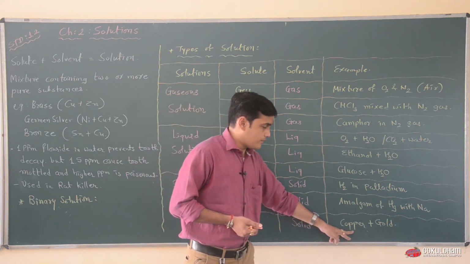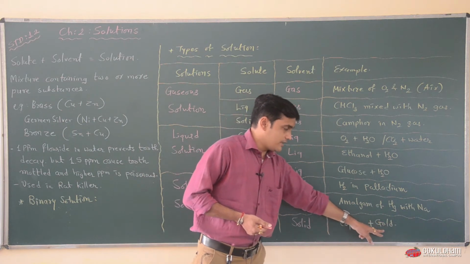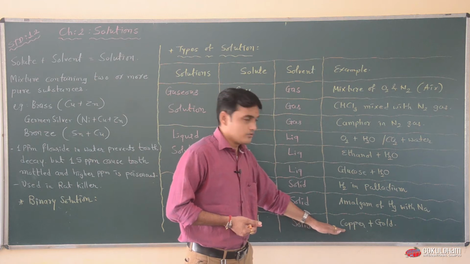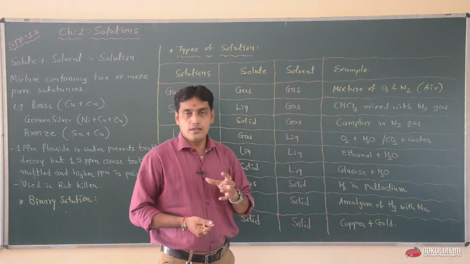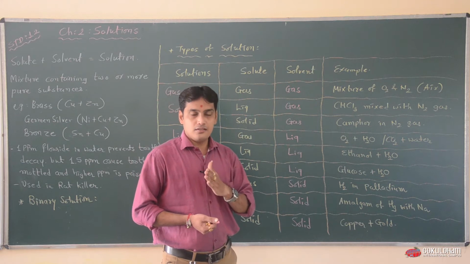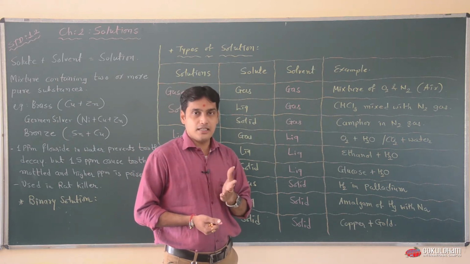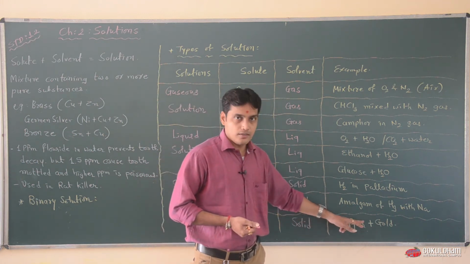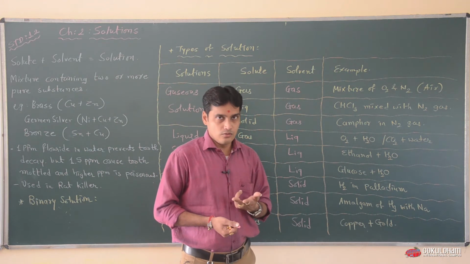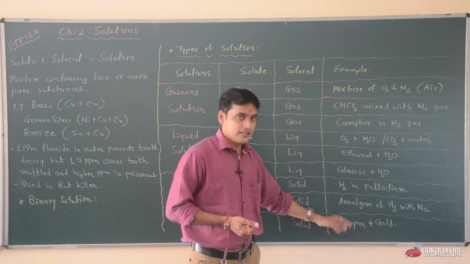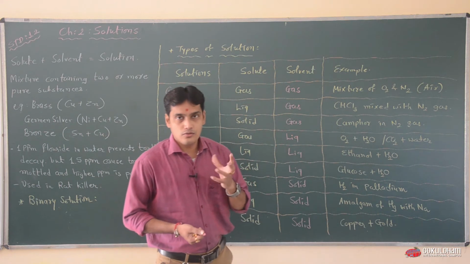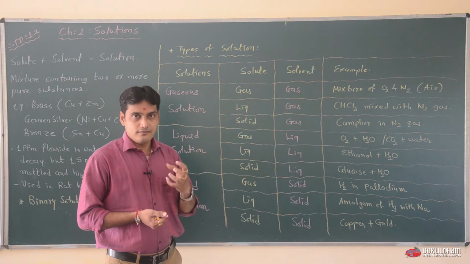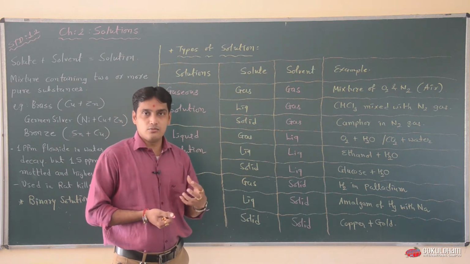a small amount of copper is dissolved in a larger amount of gold. This category is used for the formation of gold ornaments. When 24 karat gold is considered, there is an absence of copper, but in 22 karat gold some amount of copper is added into gold because of the stability of the ornaments which are used by us in daily routine life.